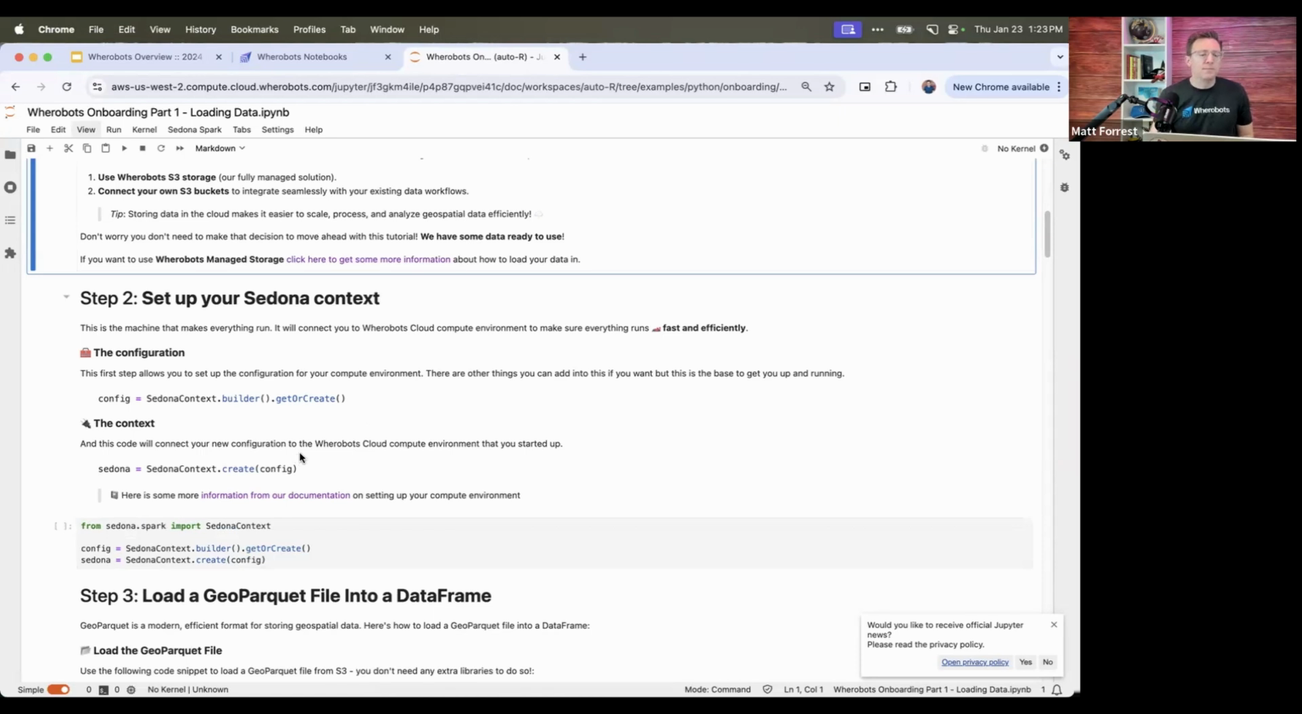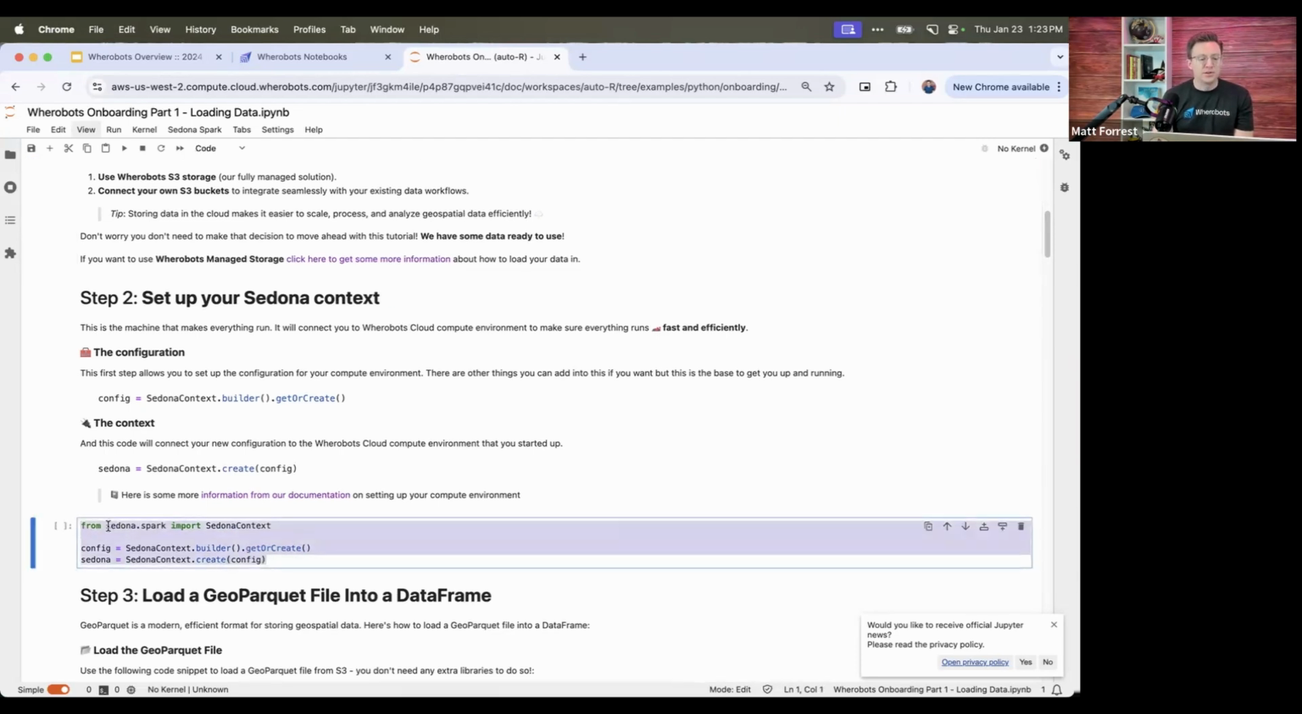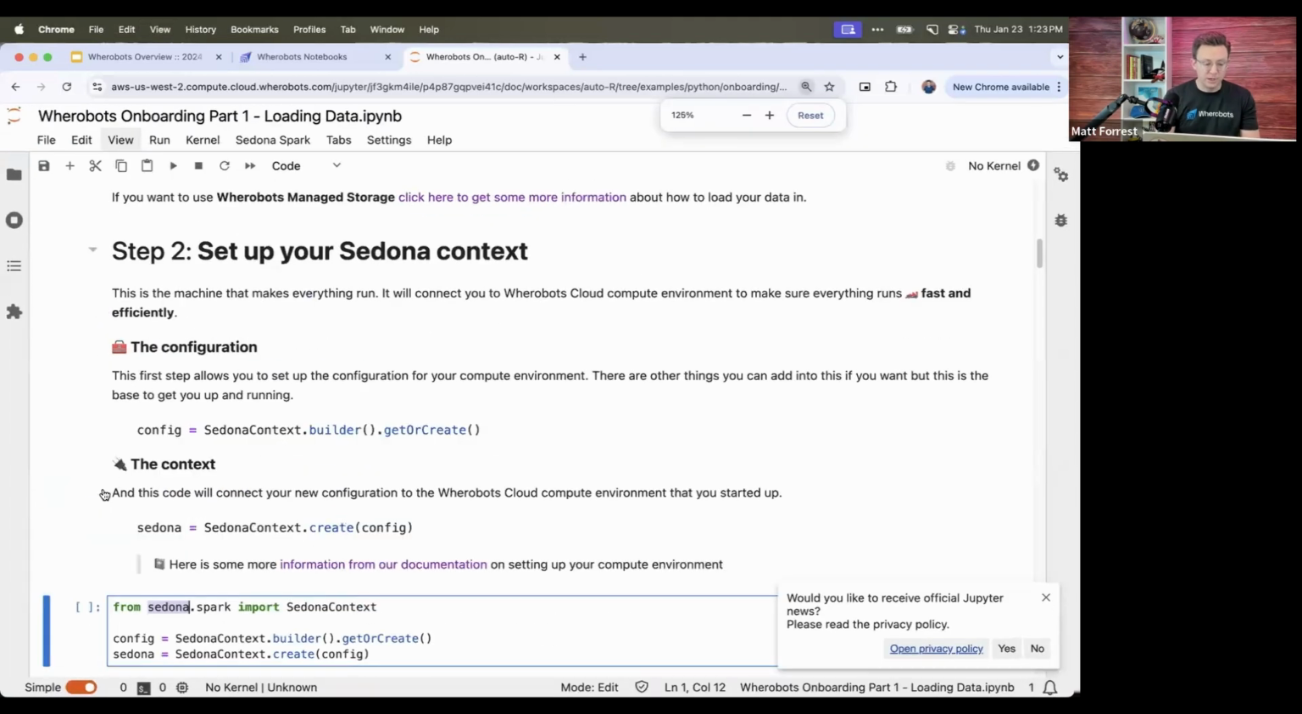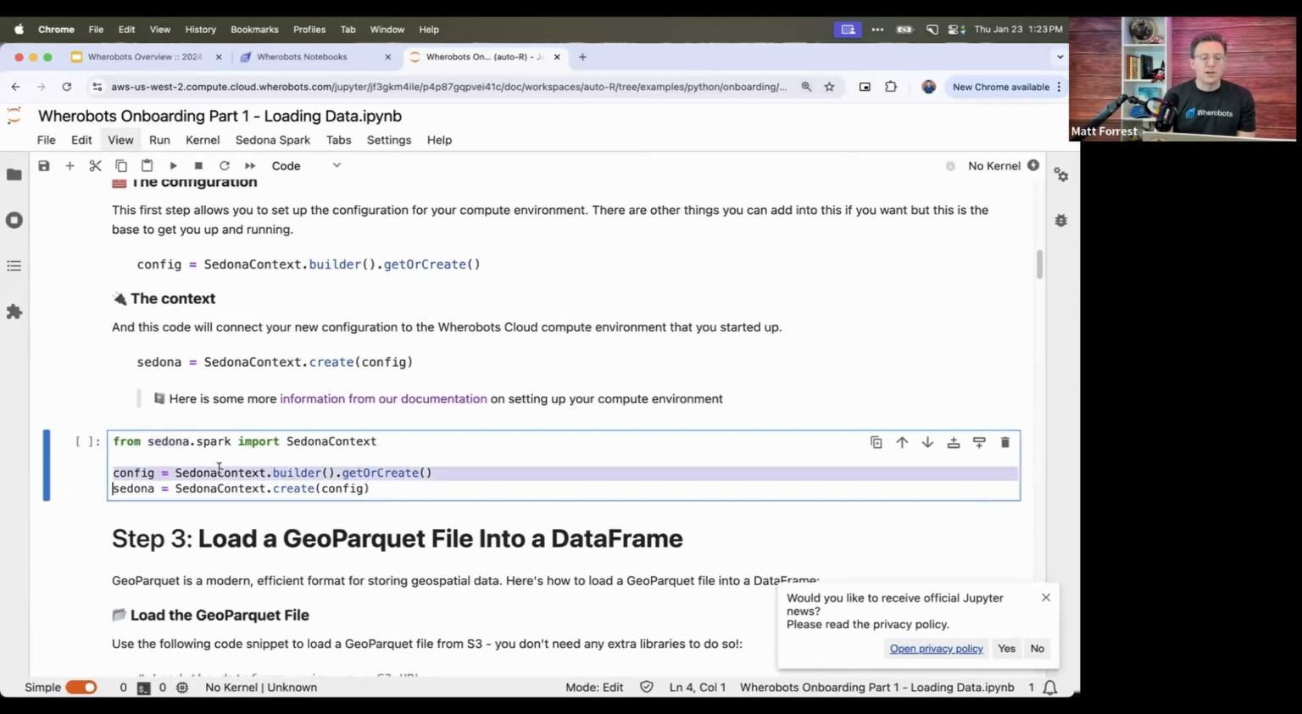Okay, the first step is to connect this notebook to the compute instance that we already started. To do that, it's three simple lines of code. From Sedona, we're importing the Sedona context. I'm just going to make this a little bit bigger so we can all see. I'm going to create a configuration, calling the Sedona context to build that, and then get or create. If one exists, it'll get it. If we don't have one, it will create it for us. And then to create my Sedona reference, I'll create it from the configuration. That's all you're doing here, and this will connect us from our notebook to our compute environment.